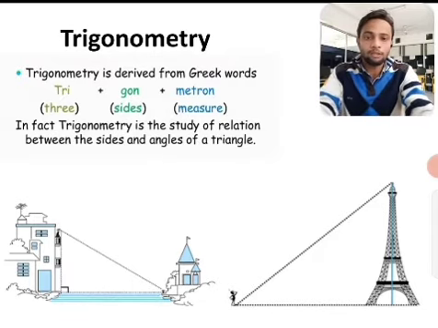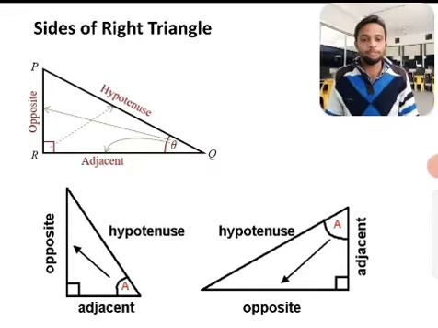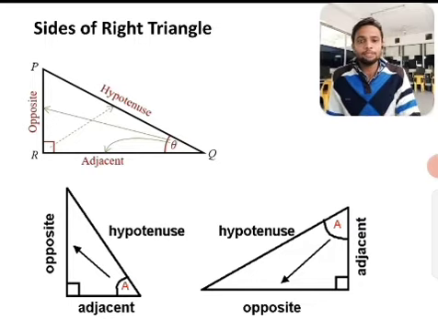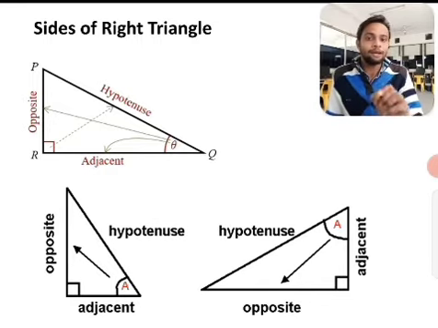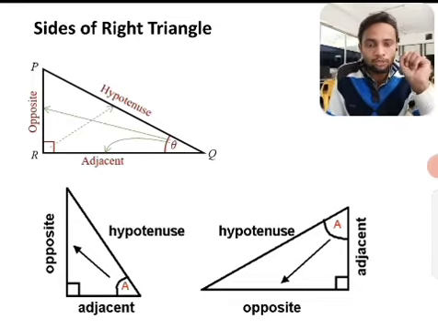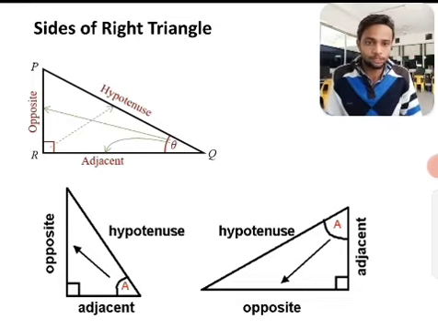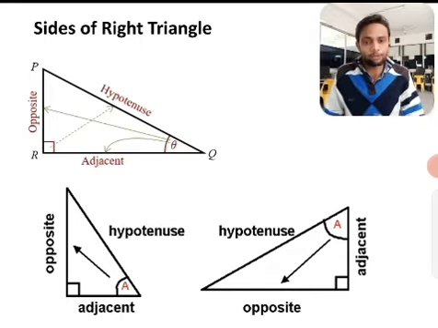So guys, let's see what we call the sides of the right angle triangle, because trigonometry totally depends on the right angle triangle. Here we see that a right angle triangle has three sides, and one angle is equal to 90 degrees. In the figure, the angle R is a right angle because it is equal to 90 degrees. The side opposite to the right angle is called the hypotenuse, or we can also say that the longest side of a triangle is called the hypotenuse.